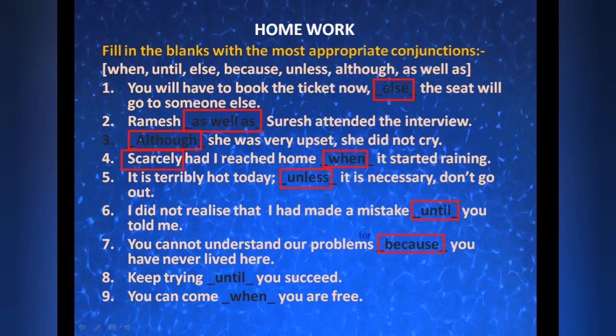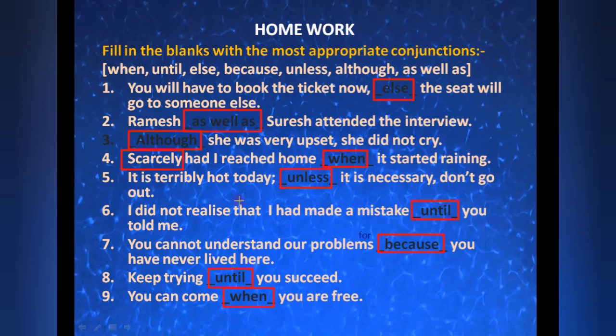Now the next one is: keep trying until you succeed. Again we want a negative word here. So keep trying till you succeed. Here we are talking about till the time, that's why we have used 'until'. Next, you can come when you are free. Here 'when' is not an interrogative word. This is our conjunction, because you can see that after the WH word a subject is given. So this is a conjunction over here. You can come when you are free.